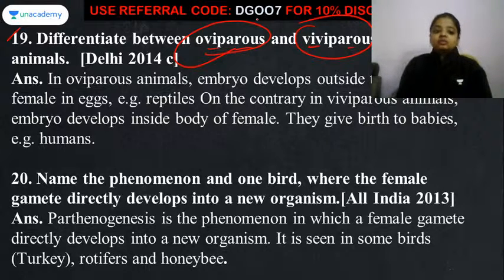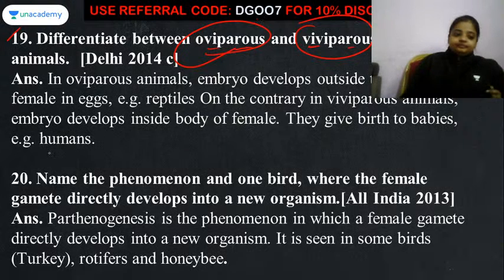Viviparous are like human beings, because in viviparous the embryo develops inside the female body. The baby develops inside the female body itself, and after full development it is delivered out. That is called viviparous. Always remember that the example of viviparous is human beings, and the best example of oviparous is birds. Now the 20th question.